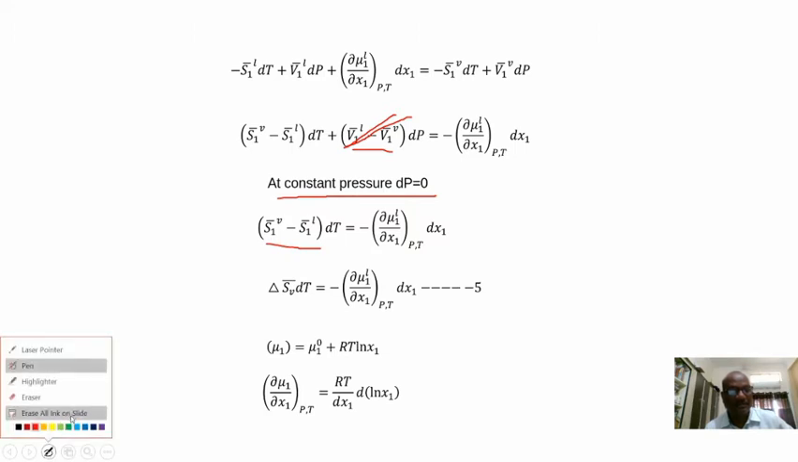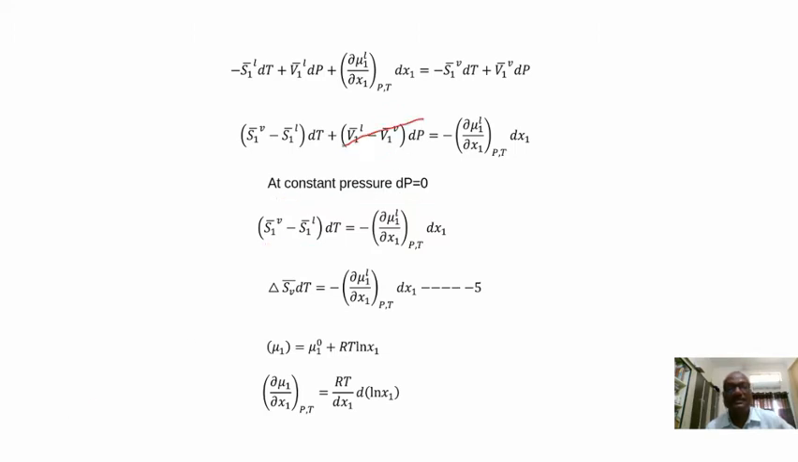This term becomes what? 0. When this term becomes 0, then what happened? You see, (S1 bar V minus S1 bar L) dt is equal to the remaining part, minus ∂μ1/∂x1 at constant pressure, temperature, into dx1. So here we have calculated the difference of partial molar entropies of vapor and liquid.